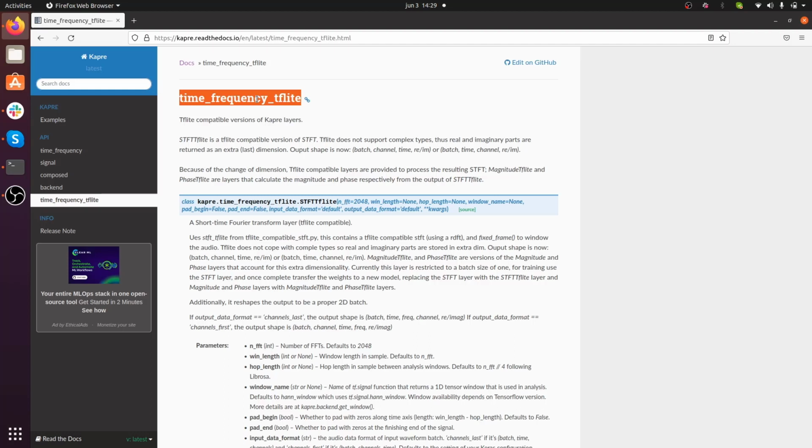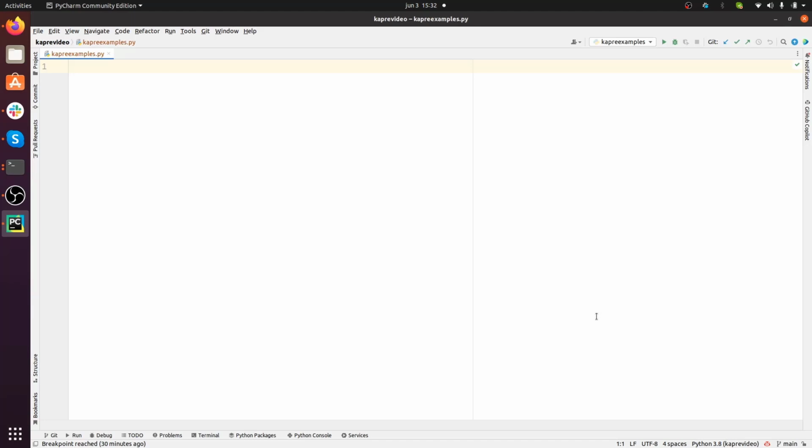Now that we have an overview of the different features available in Kapre, let's use them and see them in code. Okay, you guys, we are ready to start coding a Kapre example. What I want to build here is a Keras model that has an audio backend that allows us to pre-process audio waveforms and extract MEL spectrograms.